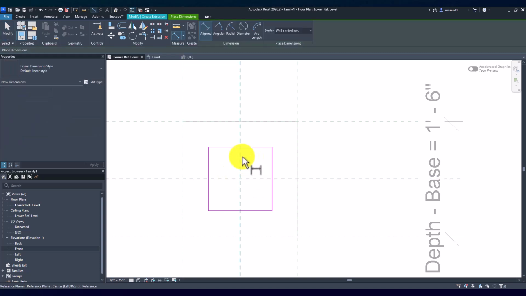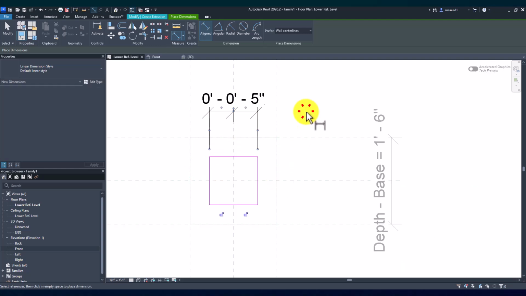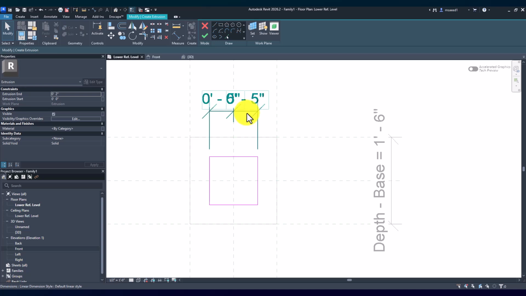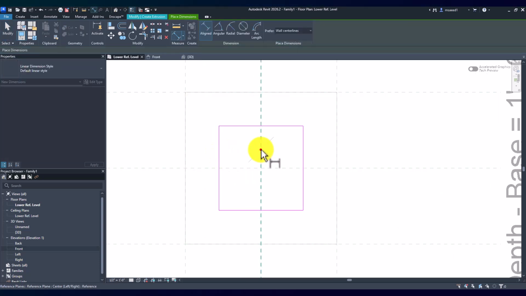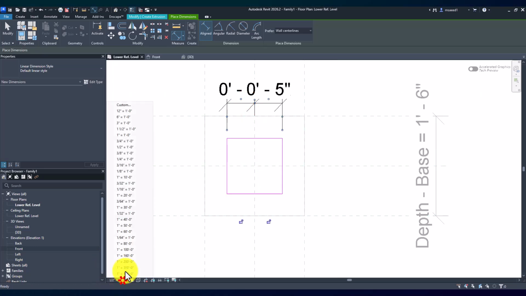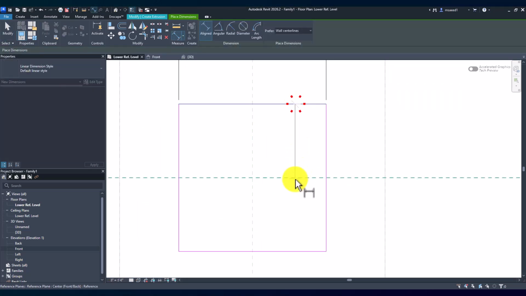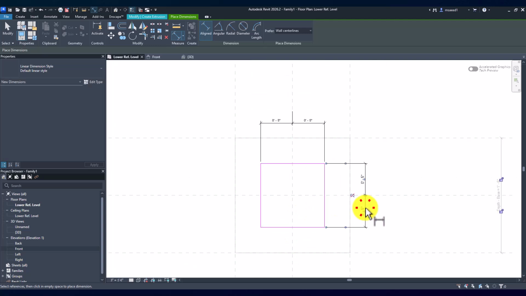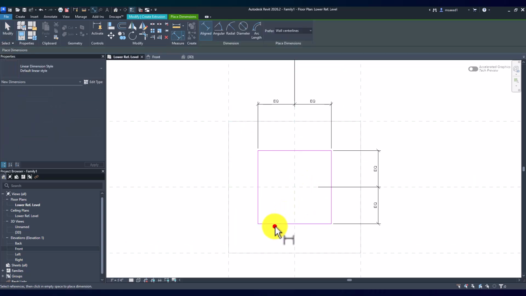Then you just want to dimension from the reference plane to here to here. I'm not sure what's going on here. Weird. In any case, we want to dimension this to this to this. I'm actually just going to change the scale here so we can see the dimensions a bit better. Dimension this to this to this, equal, and this as well, we're going to make it equal, and then I'm going to dimension the whole thing like this.